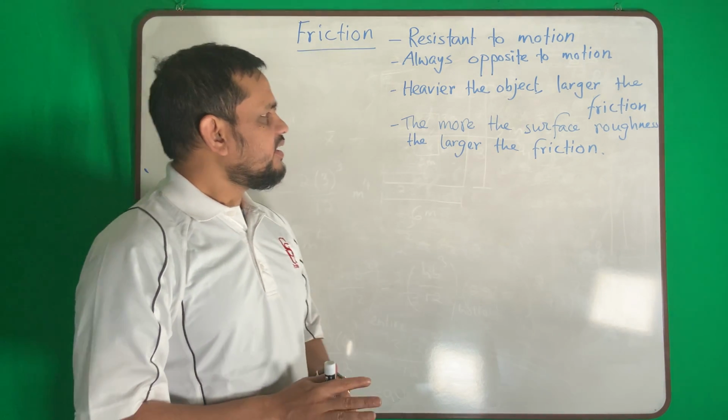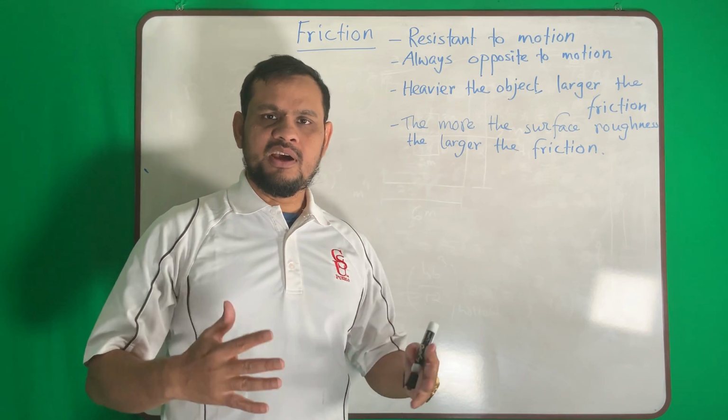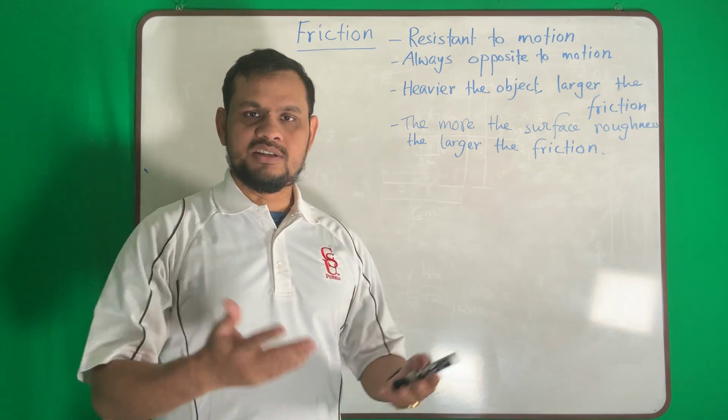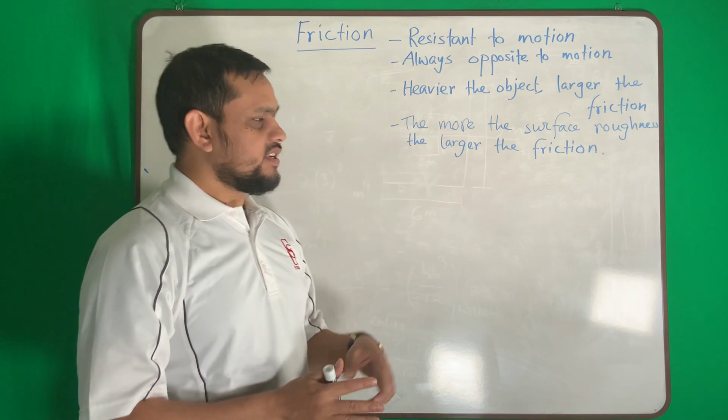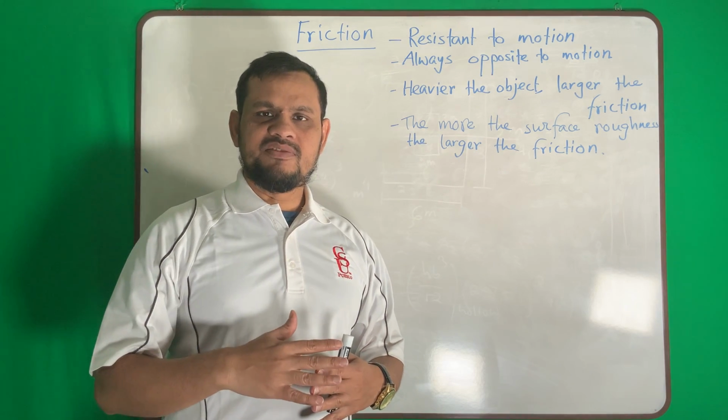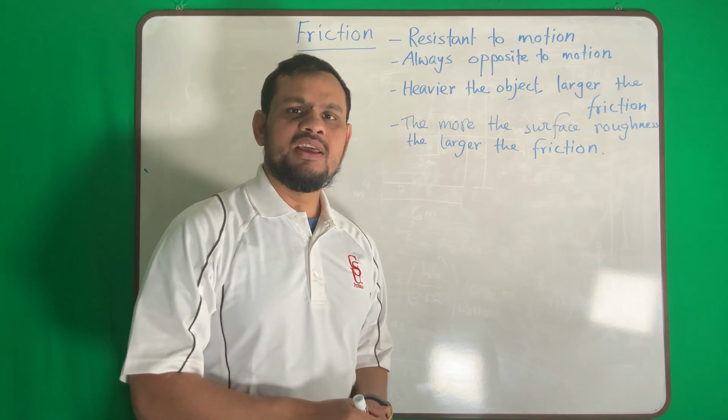Third is heavier the object. If my object is heavier, the friction will be larger. And then the surface. If the surface roughness increases, my friction will increase.